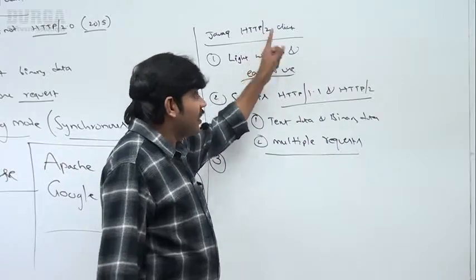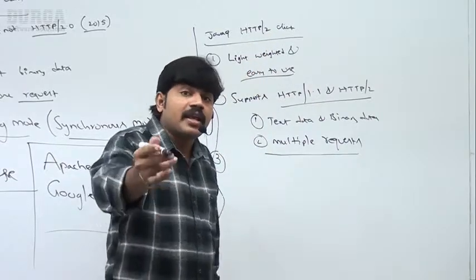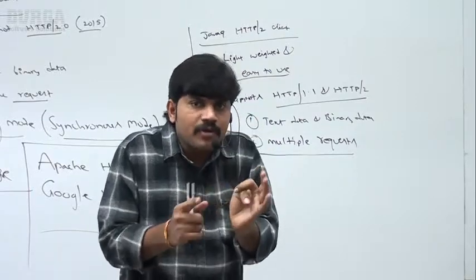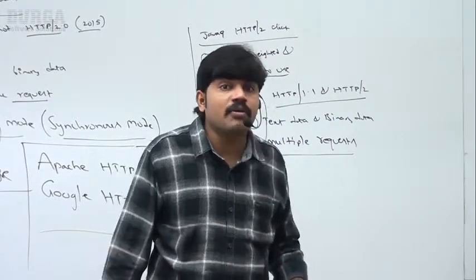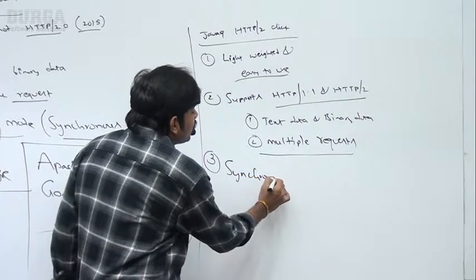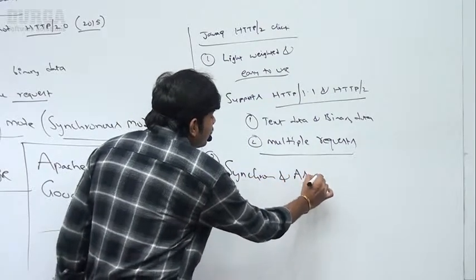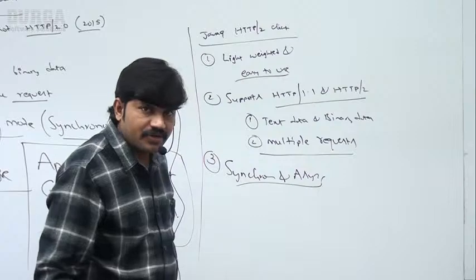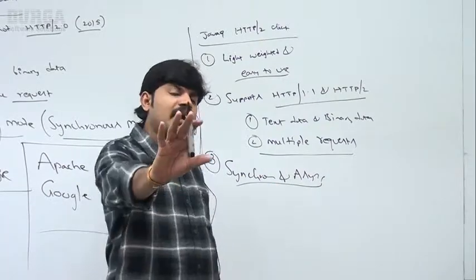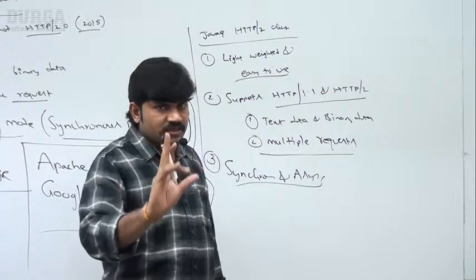This Java 9 HTTP 2 client can work in blocking mode and non-blocking mode. It supports synchronous communication and asynchronous communication, no problem at all. How you communicate with this HTTP 2 client, that part I will discuss, don't worry about that. Sir, clear for all of you?